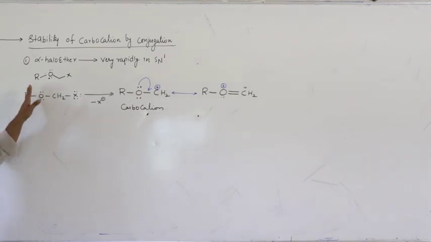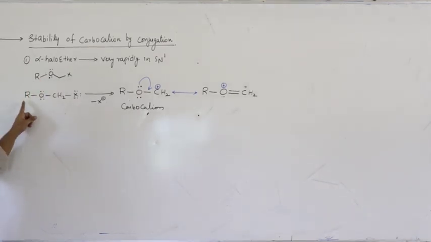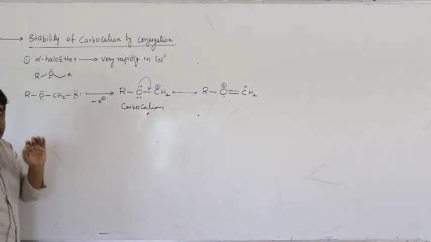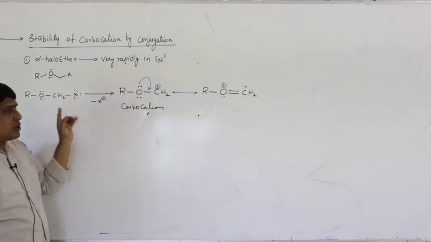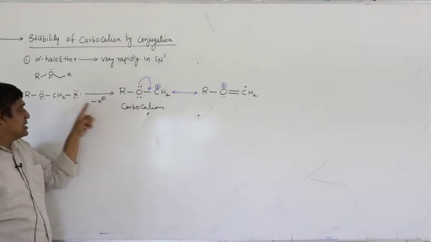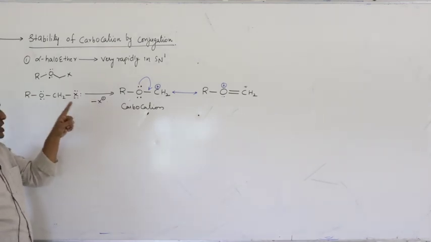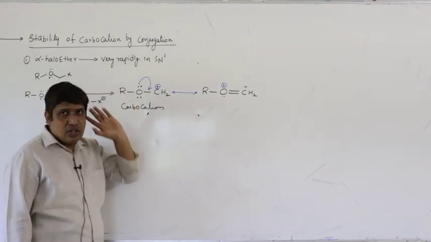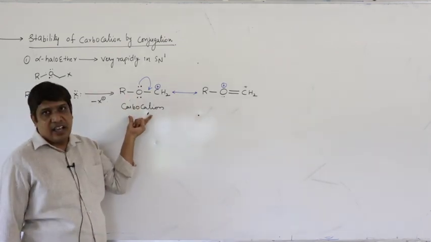Right. So this is alpha halo ether, ROCH2X. The first step of SN1 reaction is cleavage of the carbon-halogen bond. So I have removed this halogen as X minus. Carbon is losing its electron share, therefore carbon carries positive charge. So this is the carbocation.